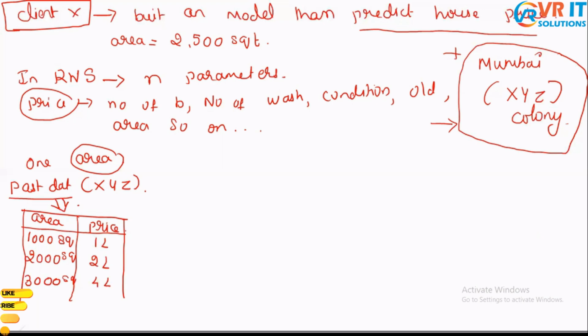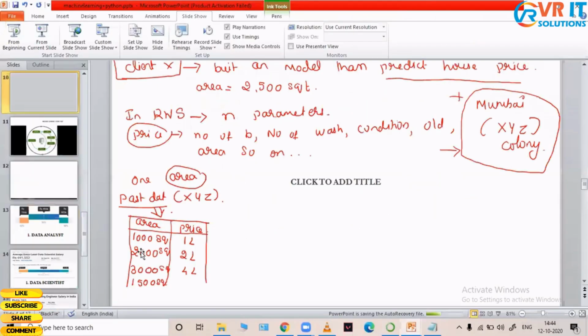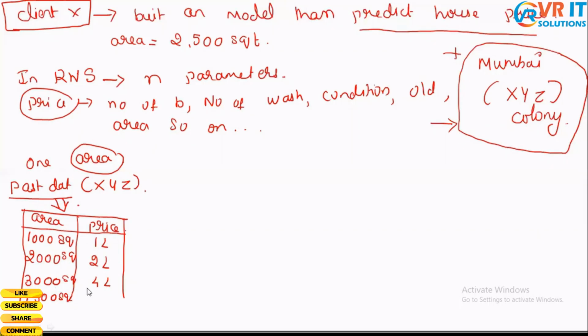And the last house which I would consider is 1,500 square feet and the price here is 2 lakhs.